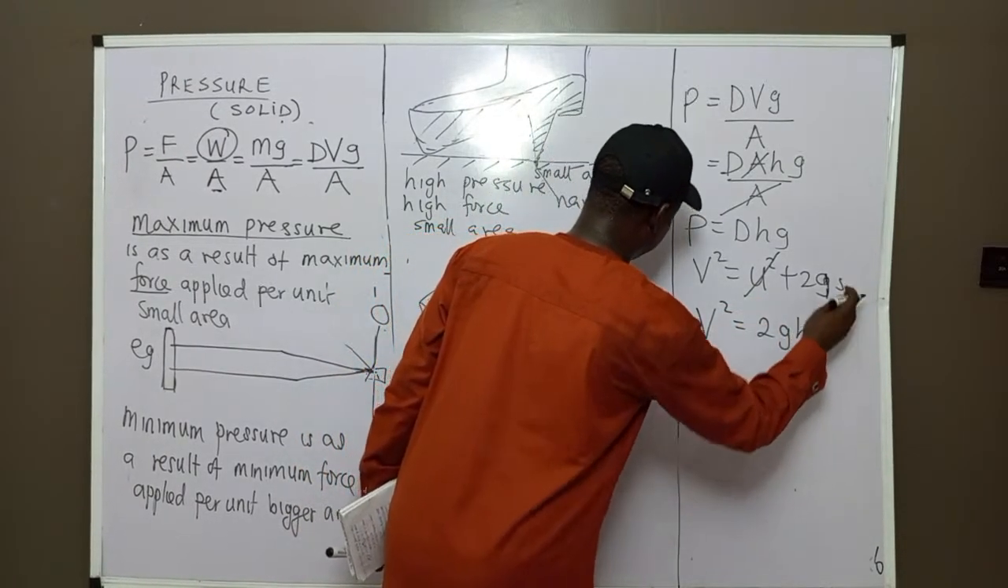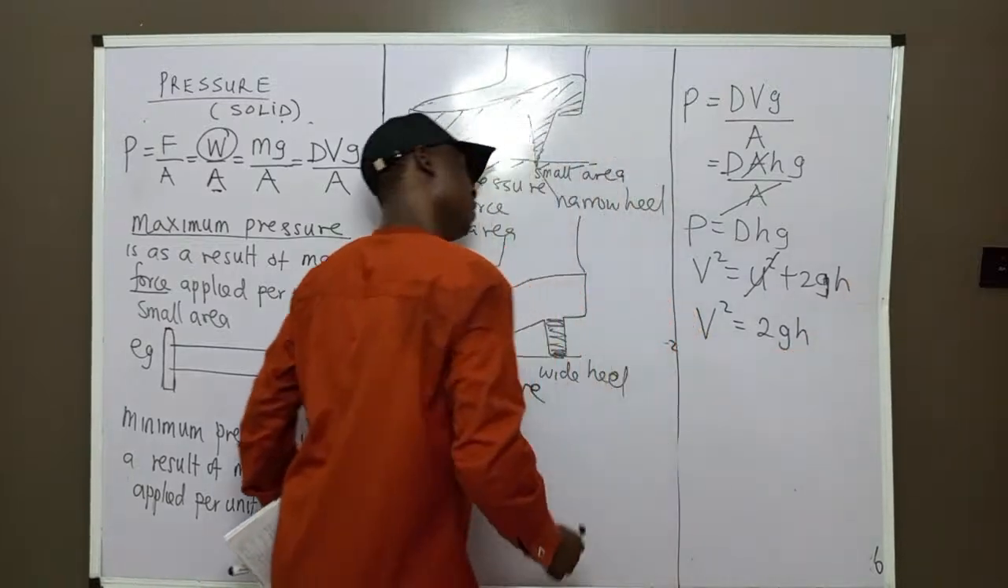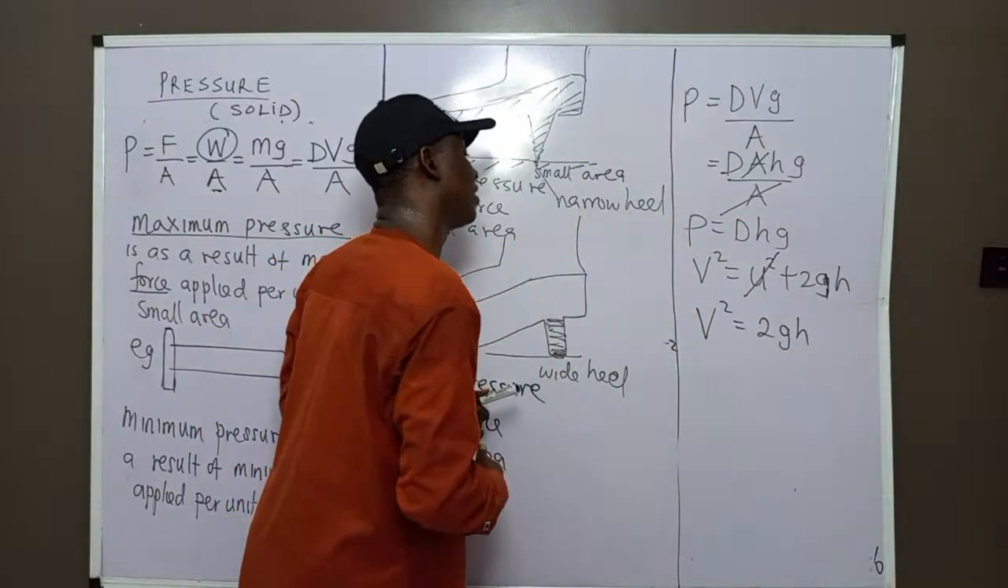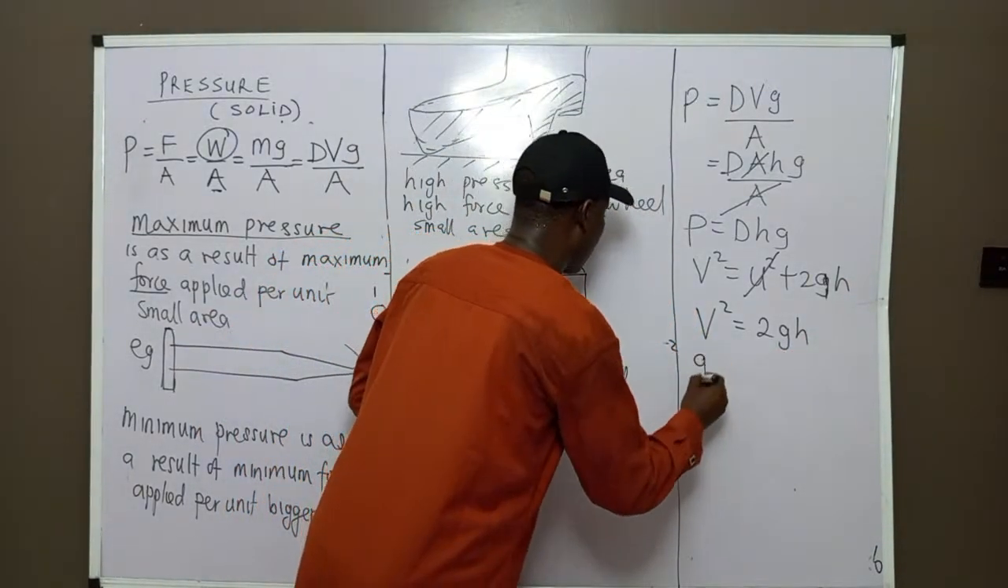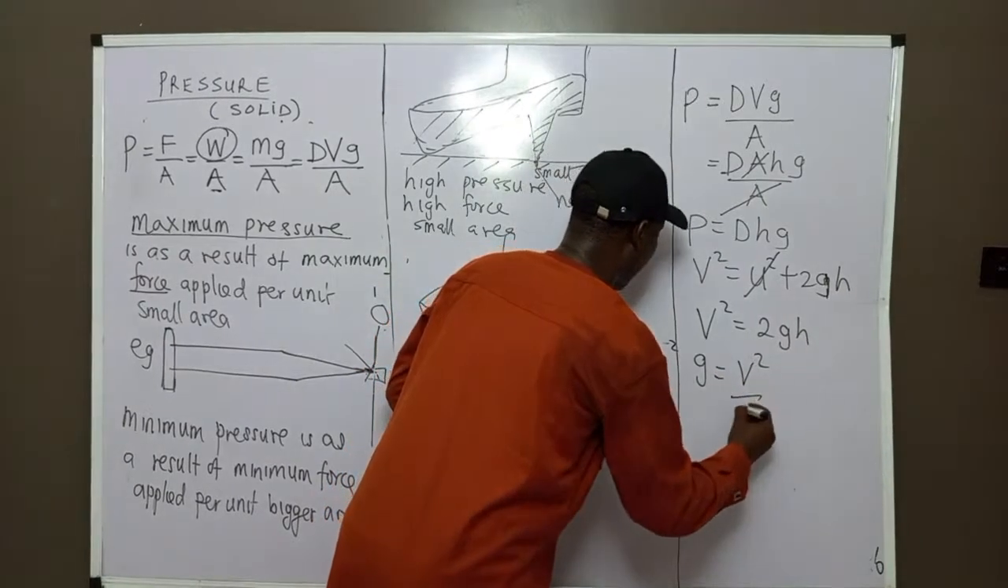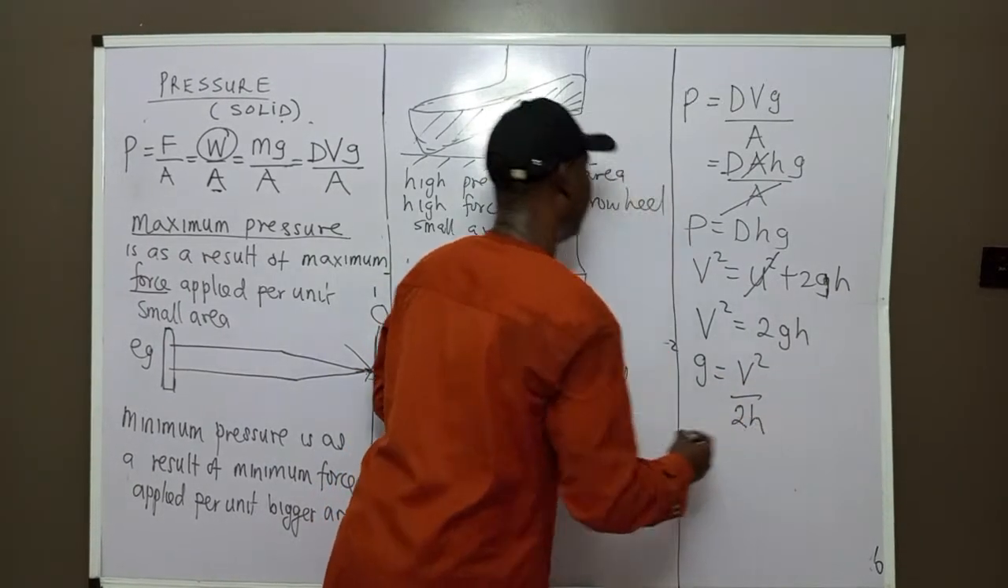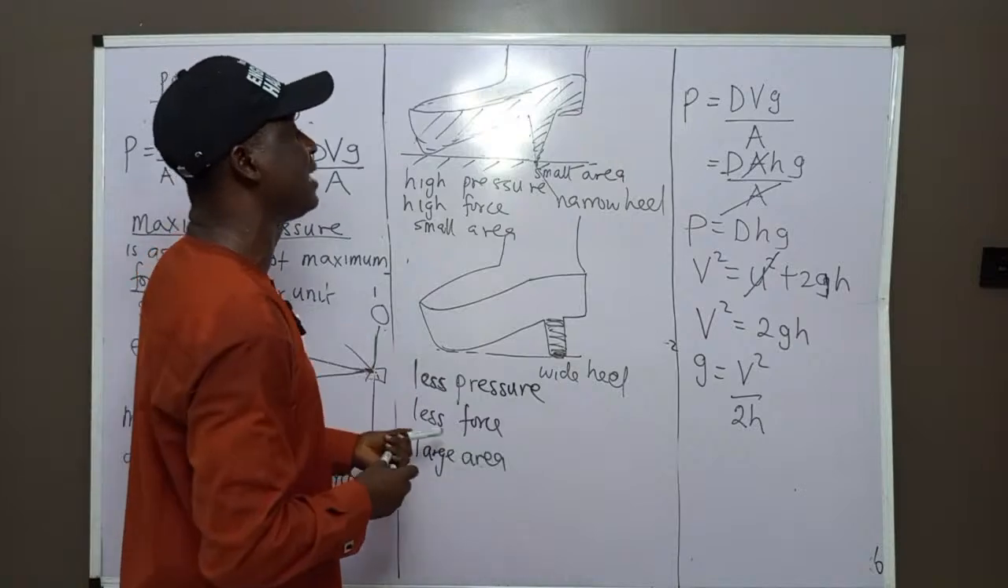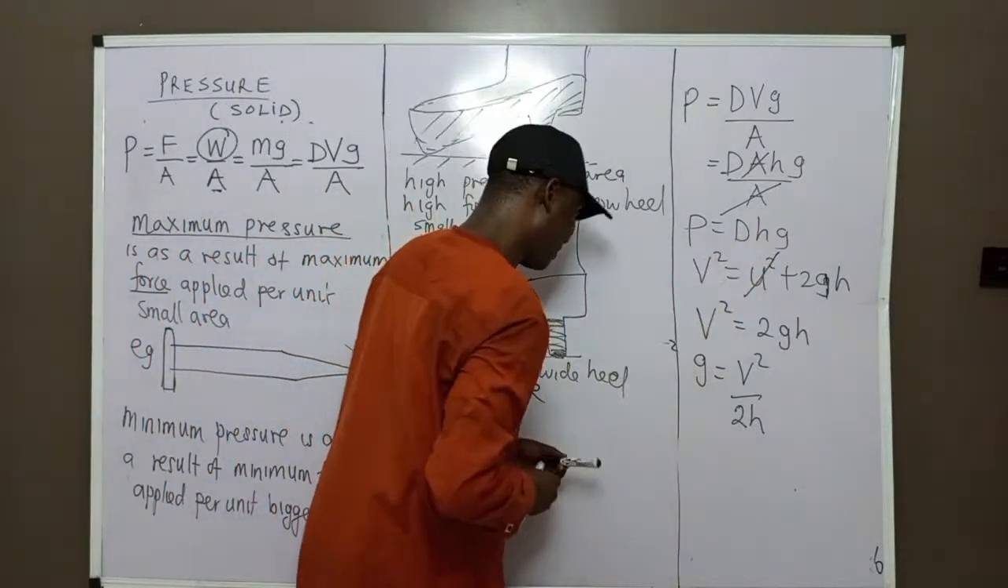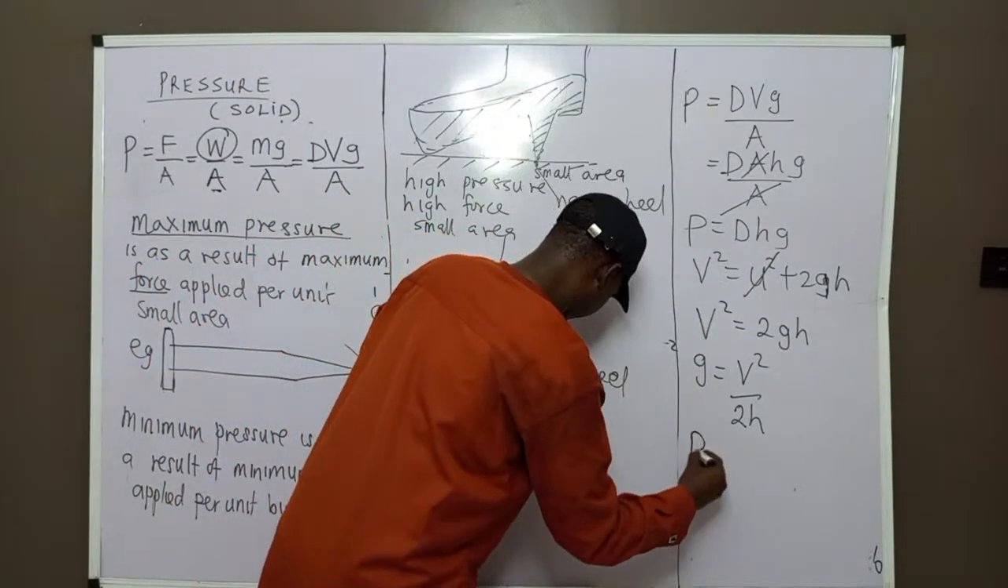2gh. Let's call this one H. Now, how do you make g the subject of the formula? So g becomes v squared over 2h. Now, let me put this value into that equation.